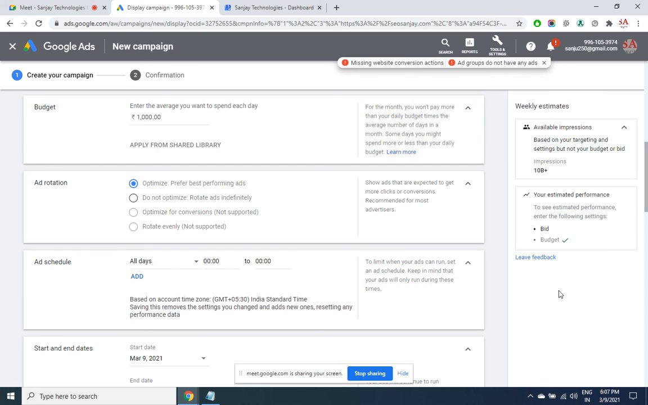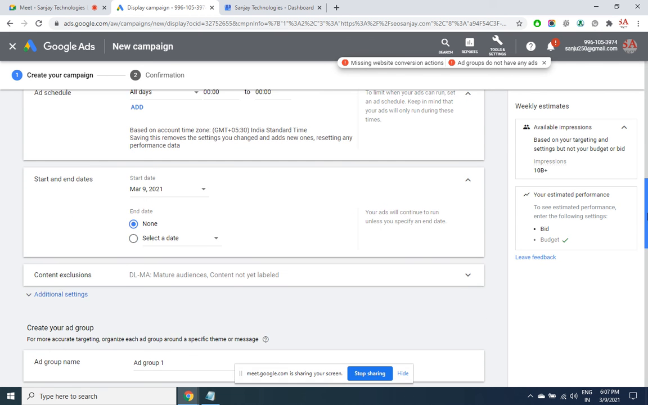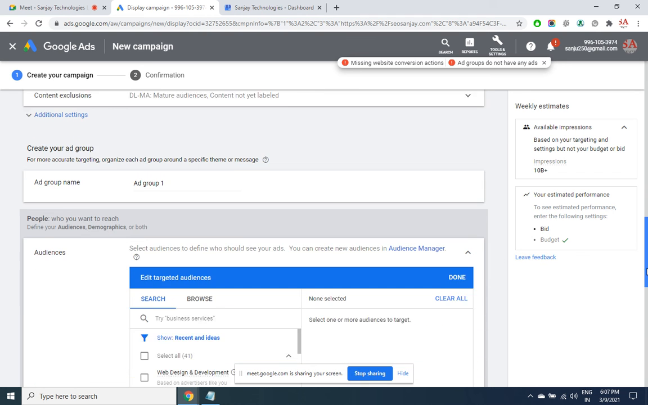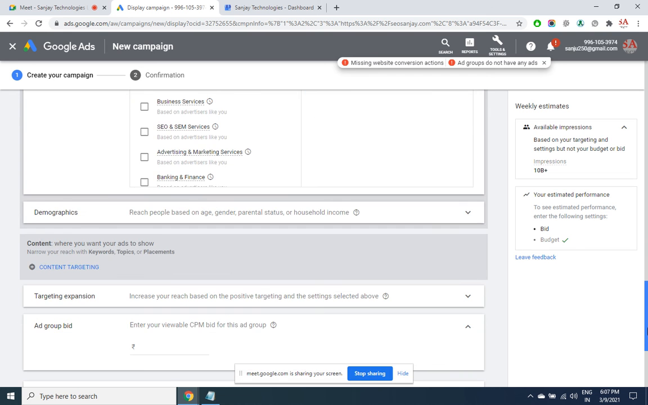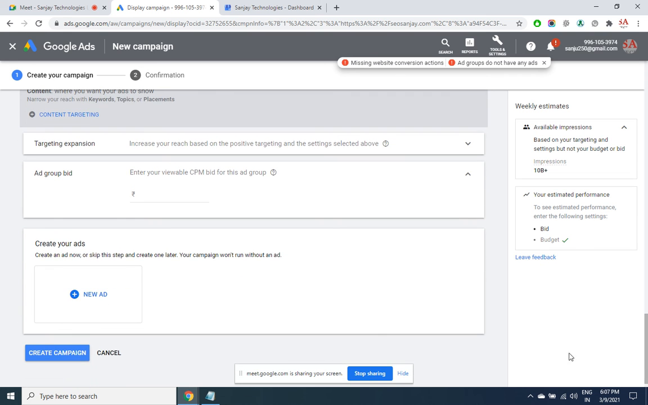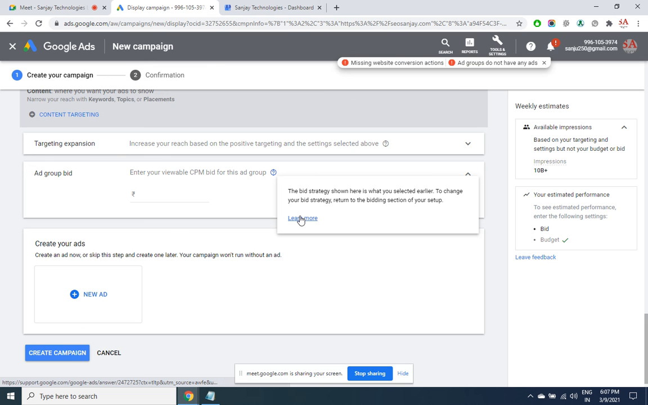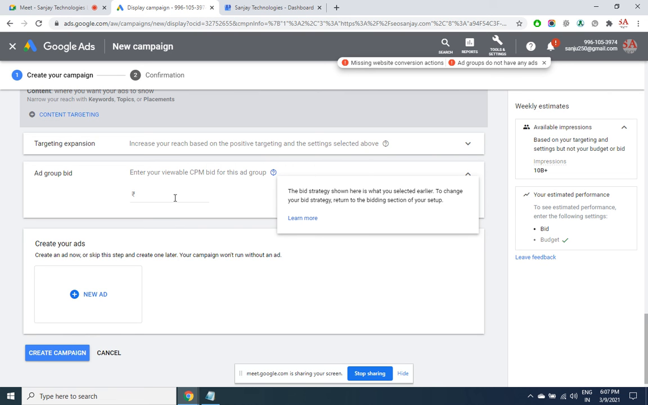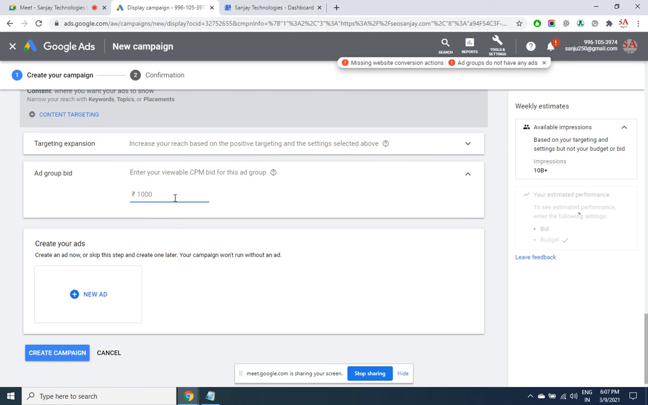You can schedule your ad. By default it is all days, 24/7. So all the options are as they are, no change. Cost per 1000 impressions. So this is nothing but million. So this is mu, and mu means 1000, which we have already discussed. Here somewhere it shows 100 rupees is what I am ready to pay for 1000 people who are watching my ad.